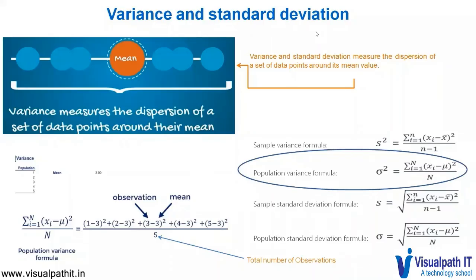The advantage of having these squared values is that it will also negate any negative values because variance cannot be negative. Dispersion is about distance and distance cannot be negative. Secondly, squaring the values amplifies the effect of large differences. With this, we come to the end of this lesson on descriptive statistics. Thank you.